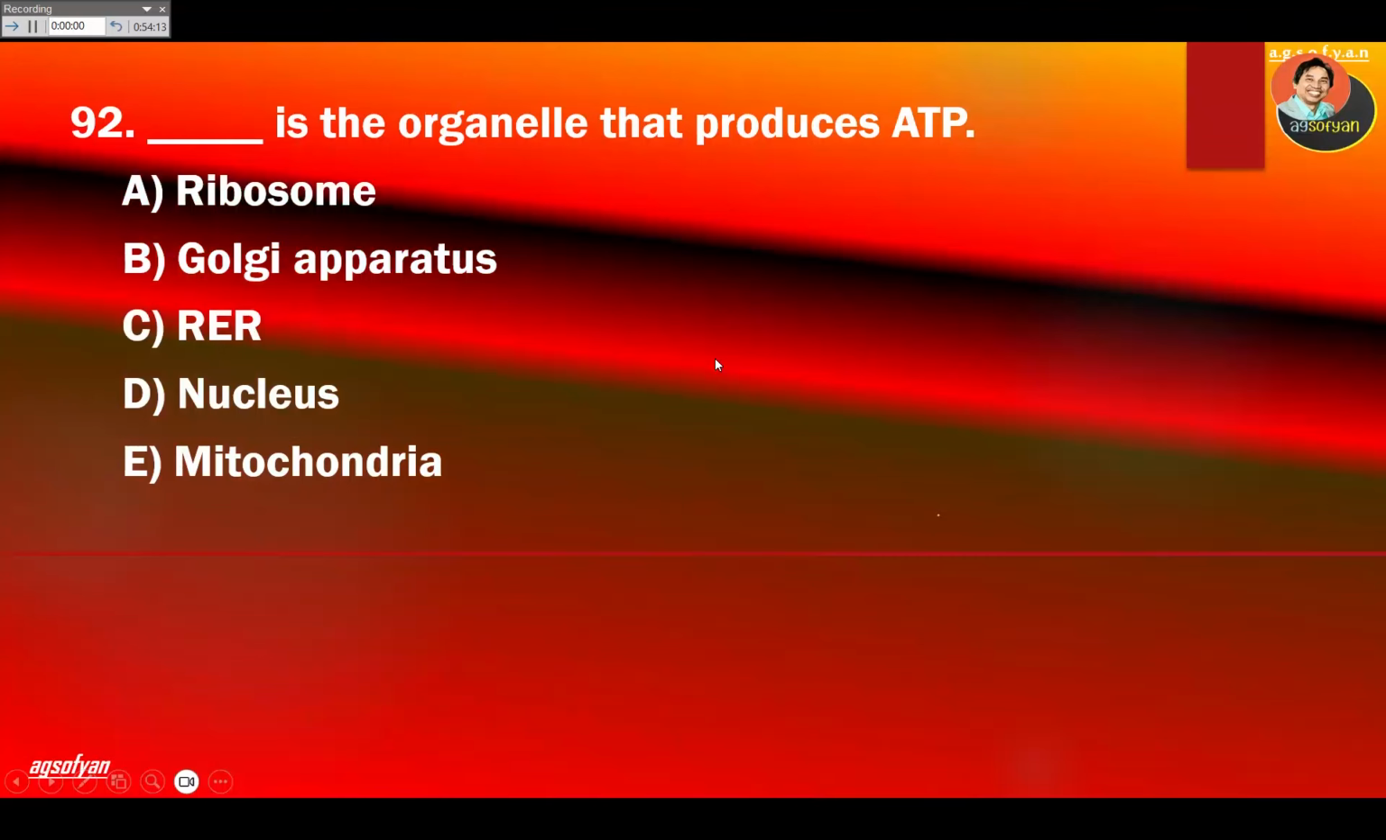Blank is the organelle that produces ATP. Which one? Ribosome? No, ribosome produces protein. Golgi apparatus produces products like hormones and enzymes. RER is for storing proteins. Nucleus is the control center. Mitochondria produce ATP. So E is the answer.